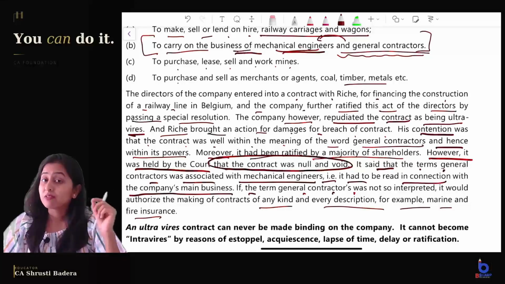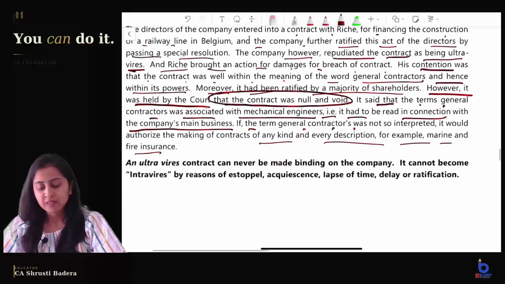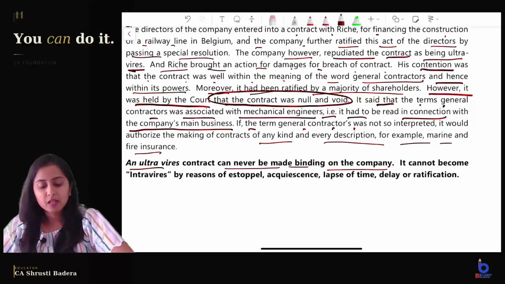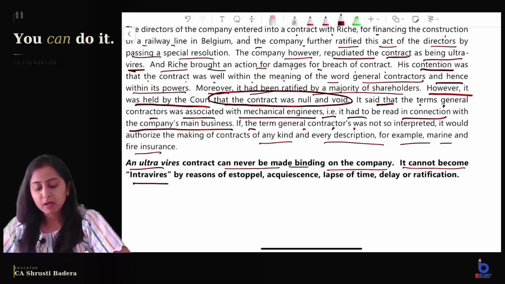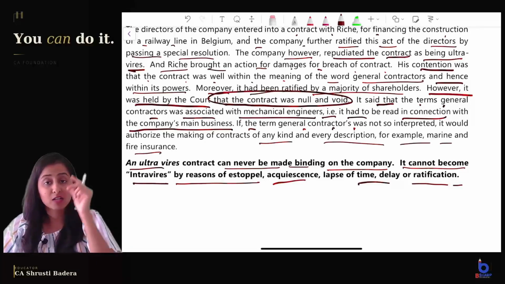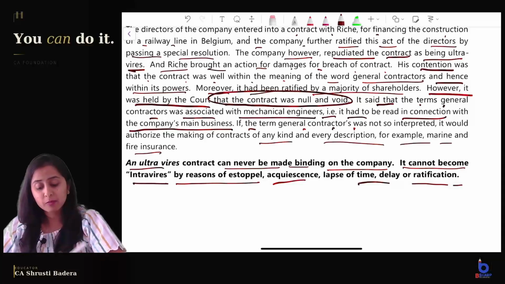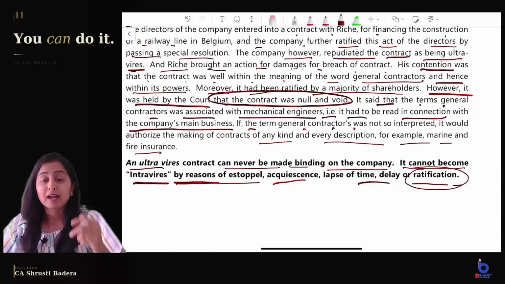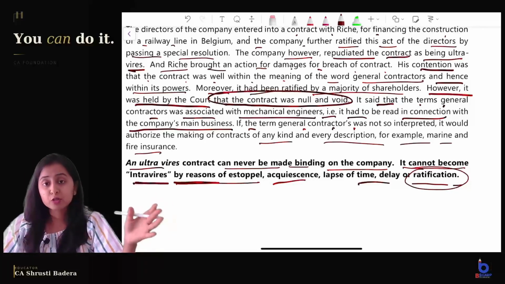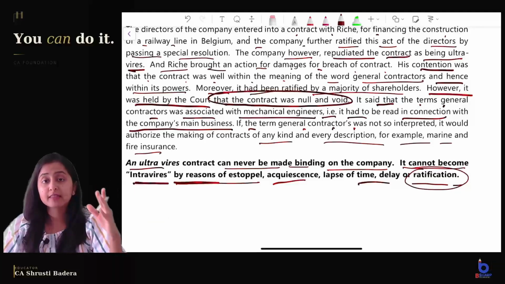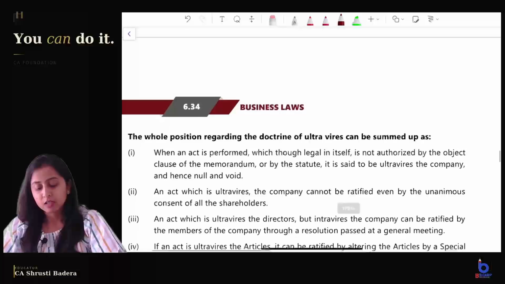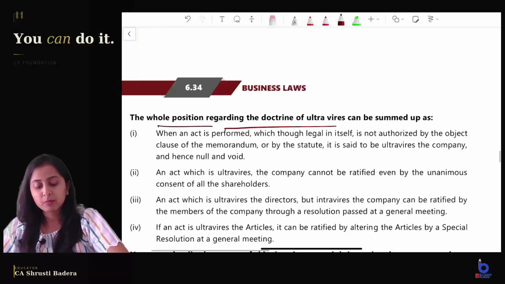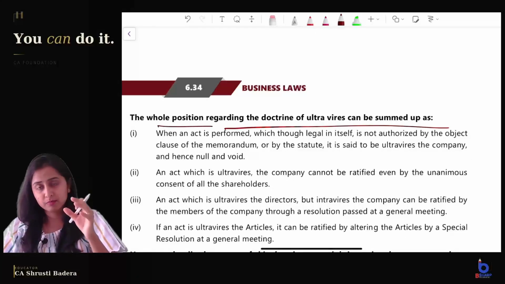So it cannot even be ratified by the shareholders. An ultra vires transaction can never be made binding on the company. It cannot become intra vires by reason of estoppel or all these things. What is important for us is it cannot become intra vires by reason of ratification also. First you will have to amend your object clause and then only enter into the transaction, then it will become an intra vires transaction.